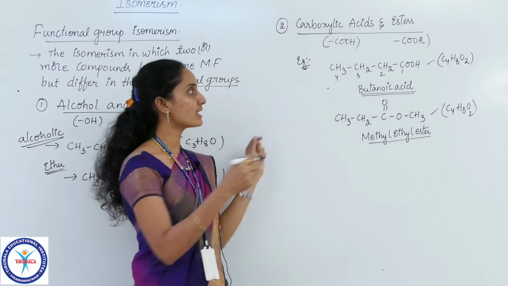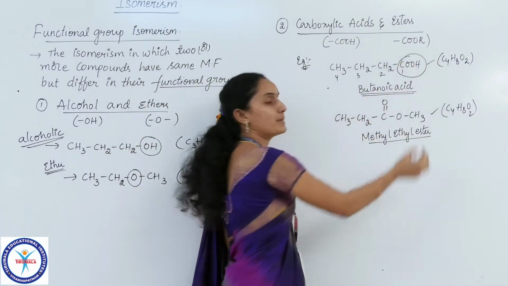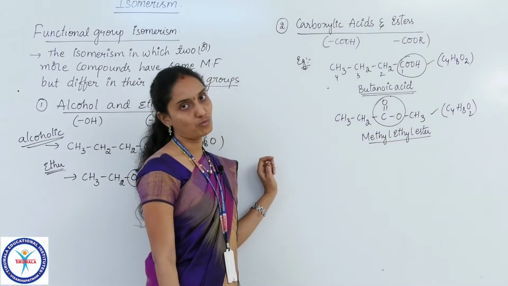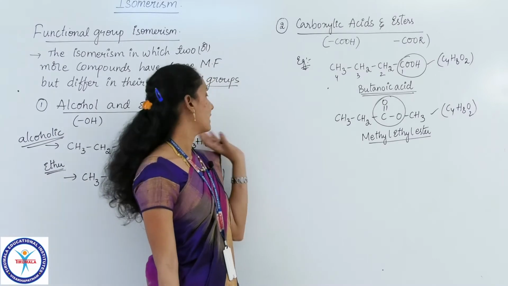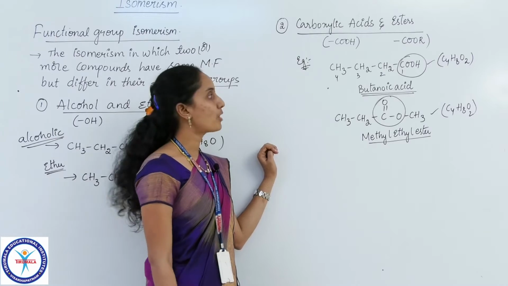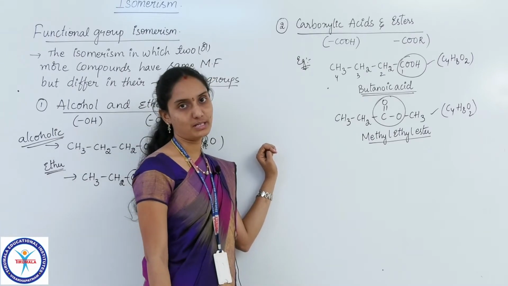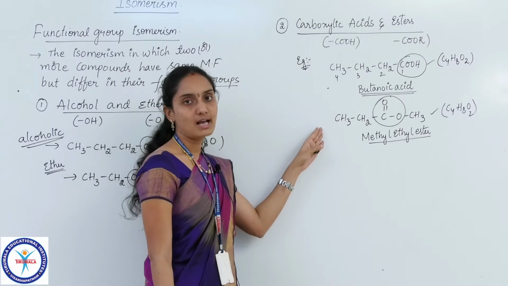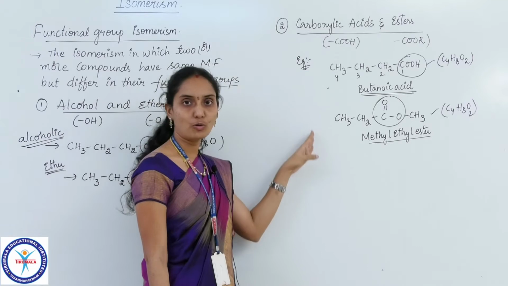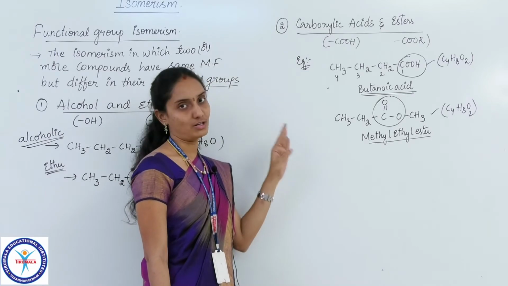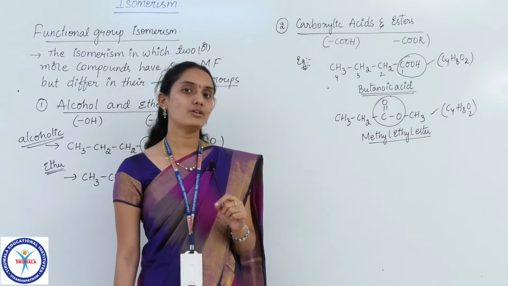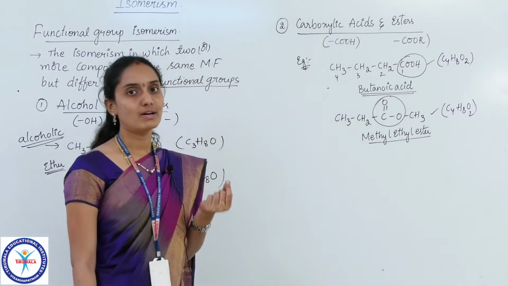But the only difference is, in this compound the functional group is COOH, whereas in this compound the functional group is C double bond O, OR. So similarly, like alcohols and ethers, as the functional group differs here, they will have different chemical properties, so these are called isomers. Which type of isomers? They are functional group isomers, because they differ in their functional groups with the same molecular formula. In this way, I can explain each category with one example each.